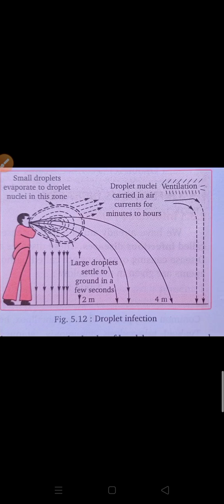The second means of spread is through contaminated water. If you use contaminated water at regular intervals, there is a possibility of infection. Contaminated means it contains fecal material.